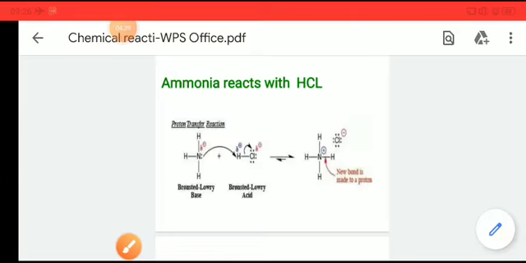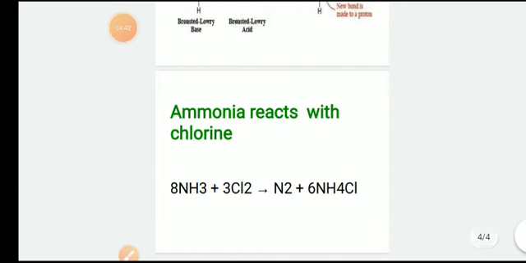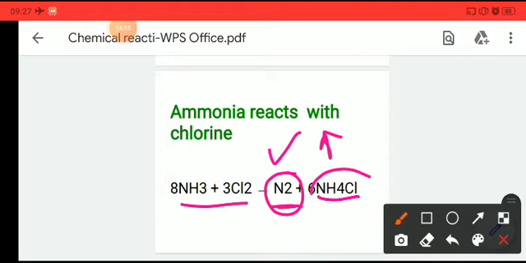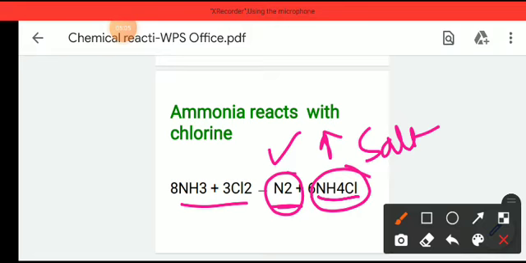So let's move to the next point, that is when ammonia reacts with chlorine. Whenever ammonia reacts with chlorine, it will give nitrogen, which will evolve from the system, and it will give a salt. The salt will be NH4Cl. So whenever NH3 reacts with chlorine, that is Cl2, it will give the salt NH4Cl, and it will also give a gas. That gas is nitrogen, N2, and this N2 gas will be evolved from the system.